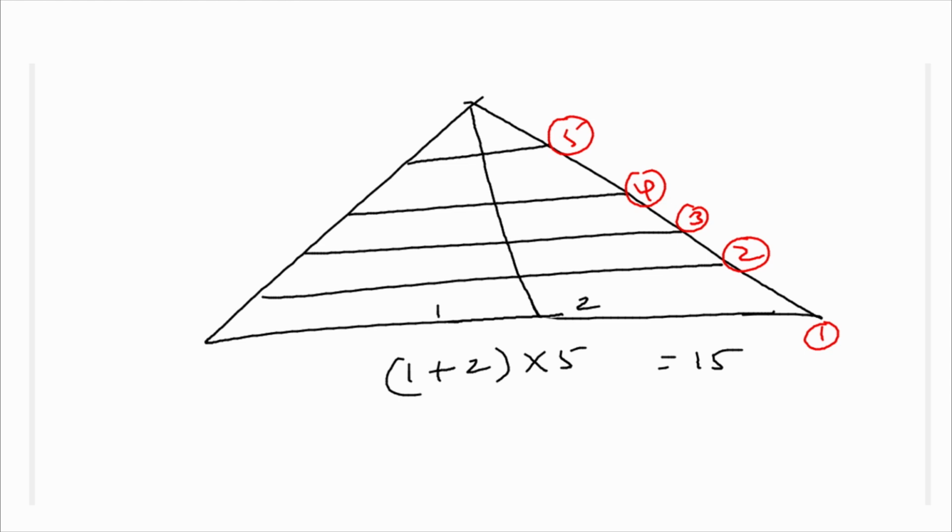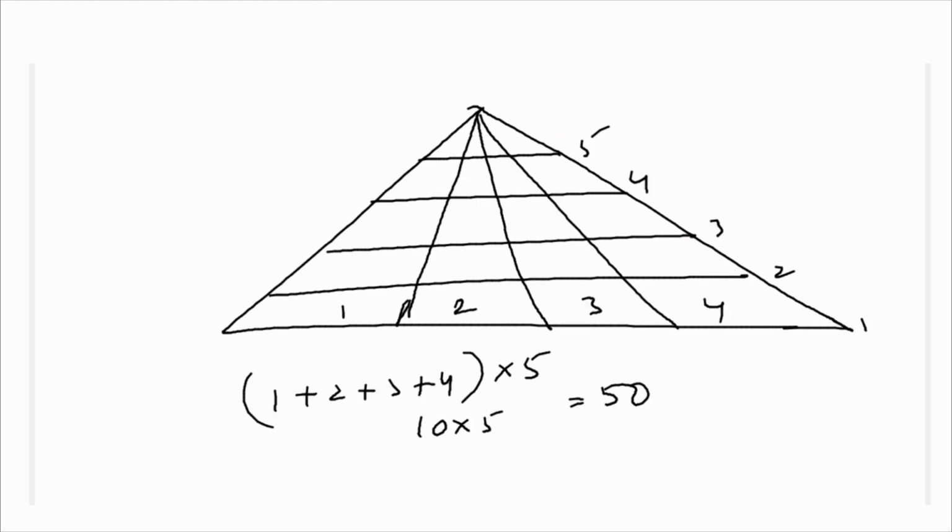So here, it divides into how many parts? Horizontally 5, vertically 2. So simply it is 1 plus 2, multiplied by 5. So 1 plus 2 multiplied by 5 is equal to 15. 1 plus 2 multiplied by 5 means 3 5s are 15. There are 15 triangles. Clear? Okay. Now we will see one more.